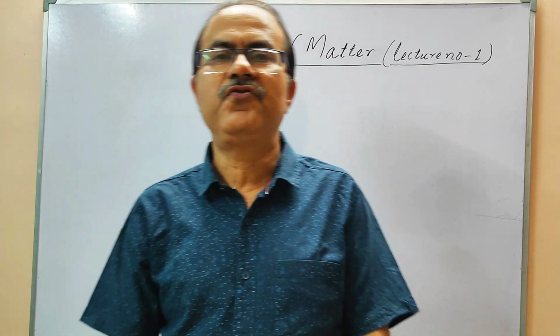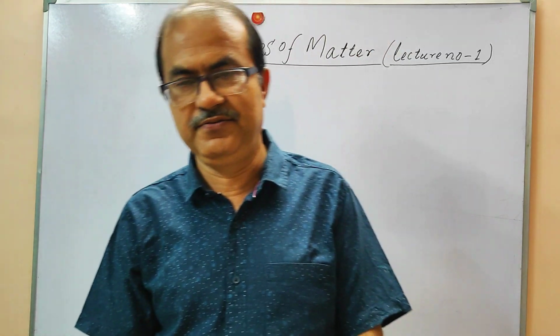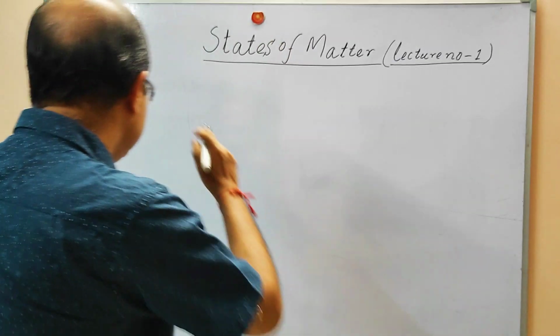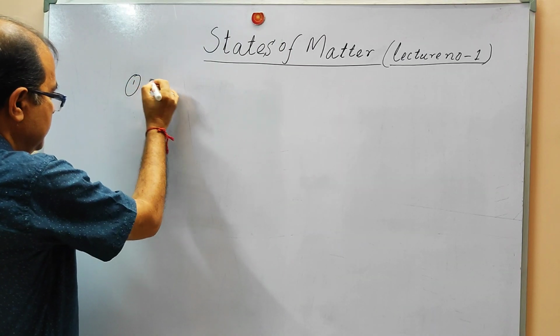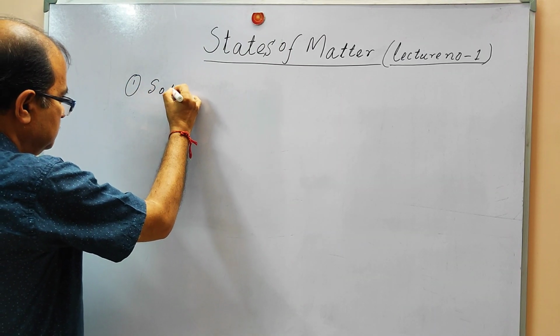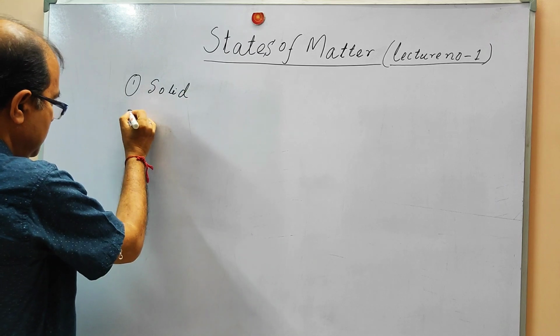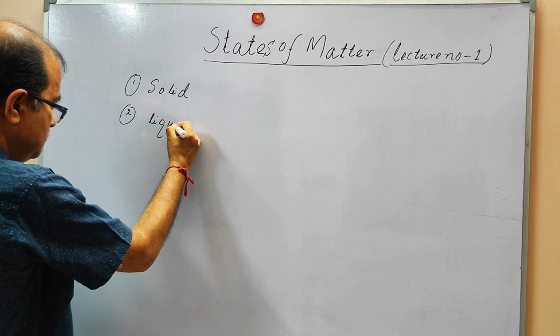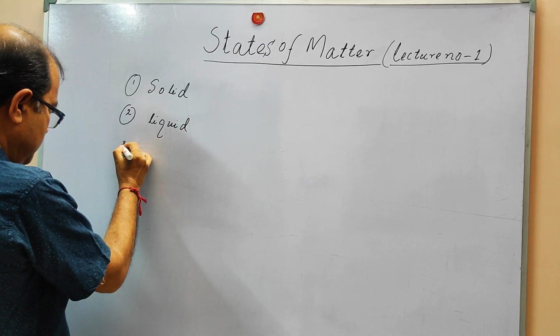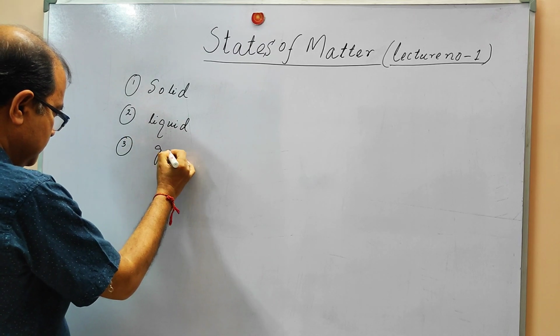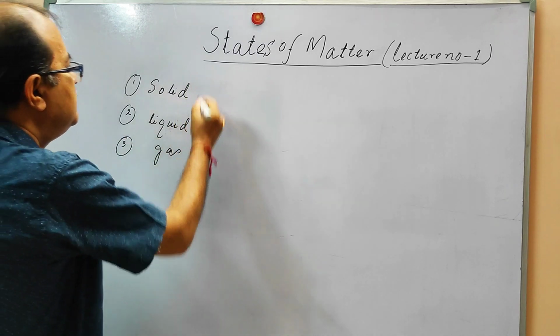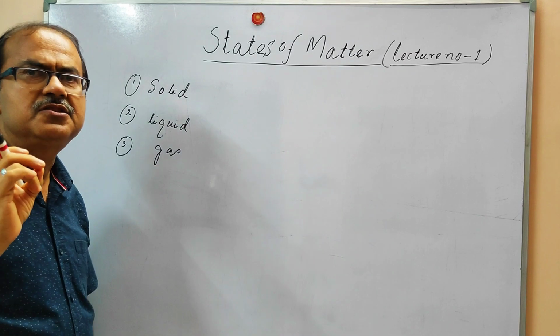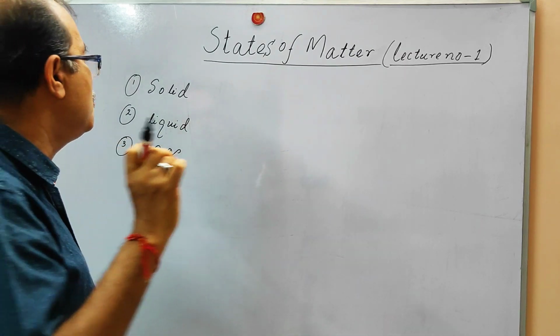There are basically 5 states of matter. Number 1 is solid, number 2 is liquid, number 3 is gas. These 3 states of matter we all know.